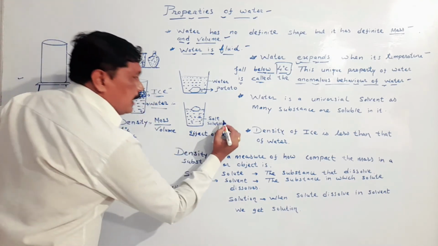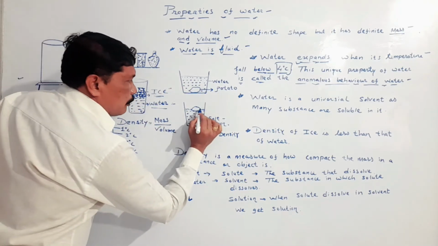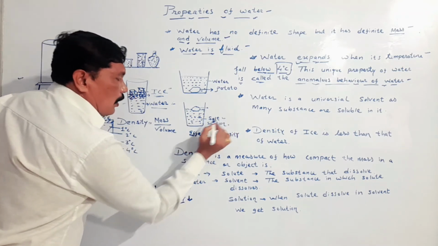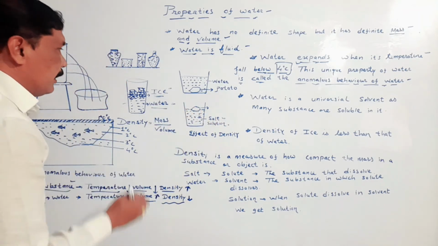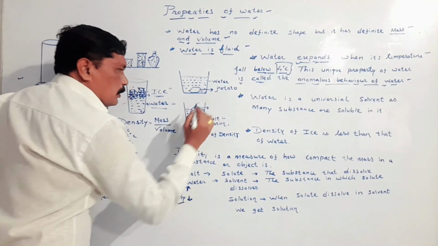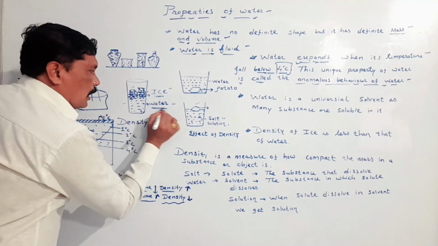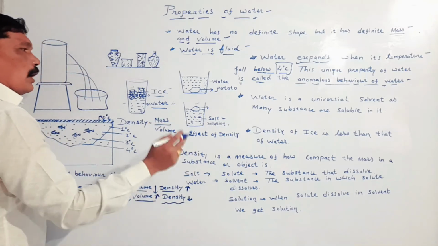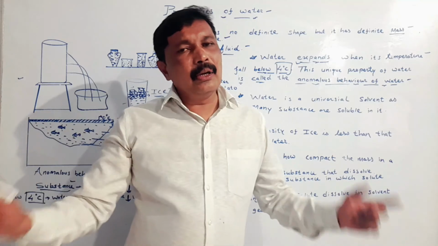In the same way, if you take a salt solution and put a potato in it, and we find that the potato is floating on the salt solution, we can say that the density of salt solution is more than the density of potato. And therefore, as the density of ice in this activity and the density of potato in this activity is less than water and salt solution respectively, what happens? Ice and potato float in the respective activity.